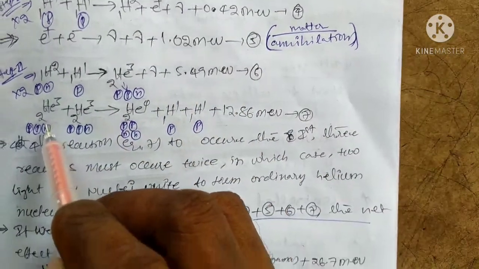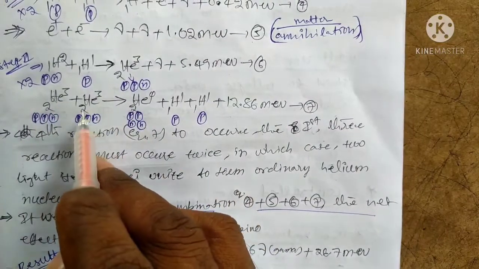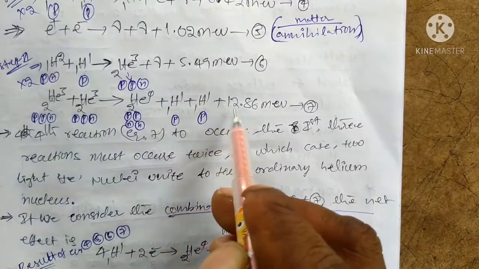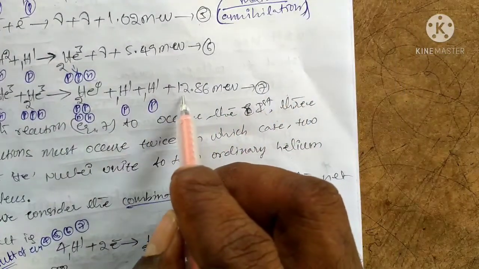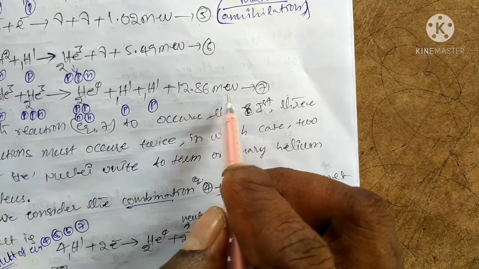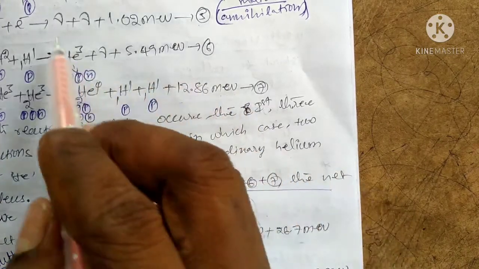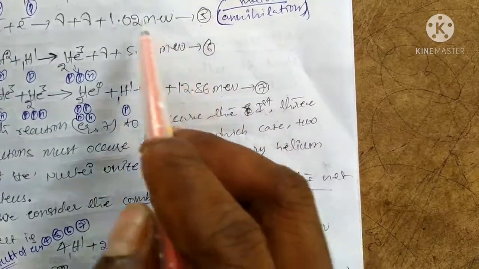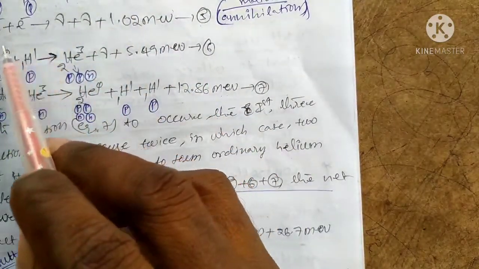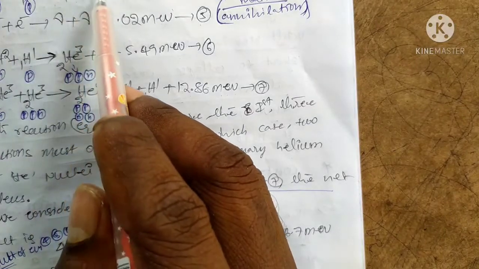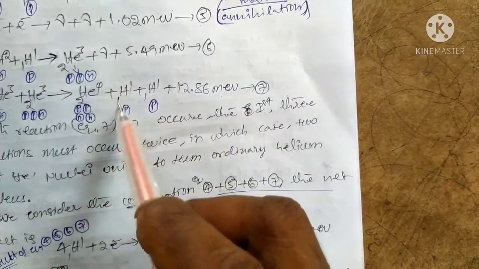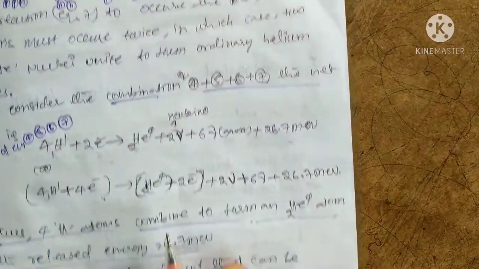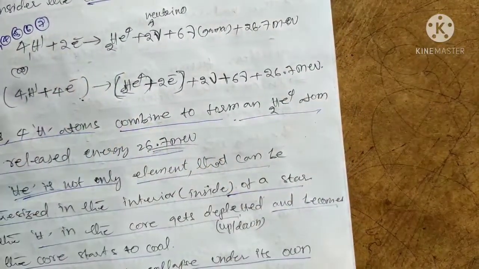And also helium-3 plus helium-3 gives the helium nucleus with emission of 2 protons, releasing energy of 12.86 mega electron volts. Okay, suppose we combine equation numbers 4, 5, 6, 7. The previous equations are 1, 2, 3. These 4, 5, 6, 7 equations are combined, or added. The resultant equation is like this.